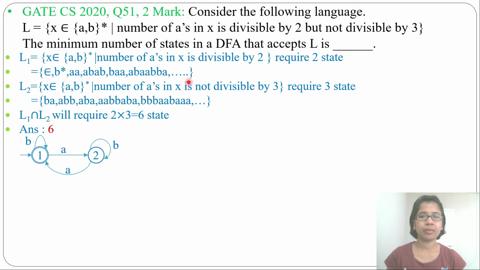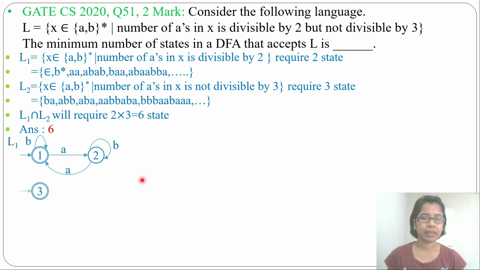Let's design number of a not divisible by 3. If you can directly design not divisible by 3, it's okay. If you cannot, just first design divisible by 3, then complement it. Let me first design number of a divisible by 3.